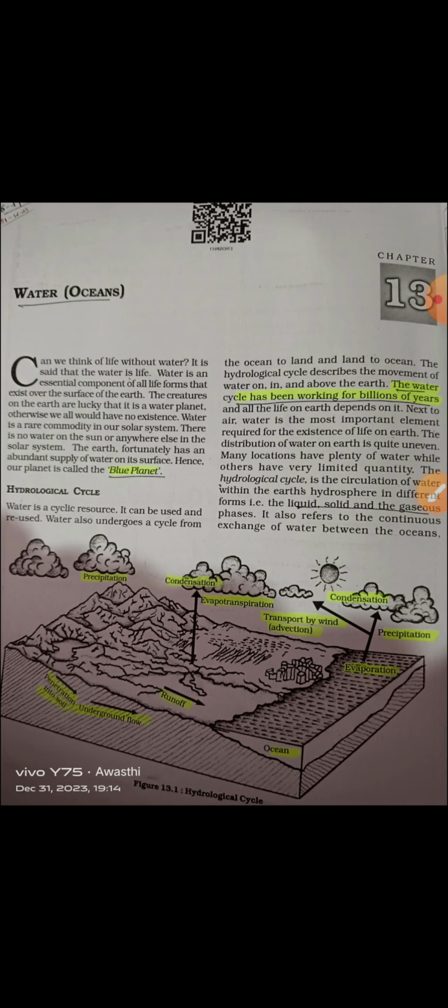The shelves are almost absent or very narrow along some of the margins, like the coast of Chile and the west coast of Sumatra. On the other hand, the Siberian Shelf in the Arctic Ocean is the largest in the world. It stretches around 15,000 kilometers. The depth could vary from area to area. For example, it could be as shallow as 30 meters or as deep as 600 meters.